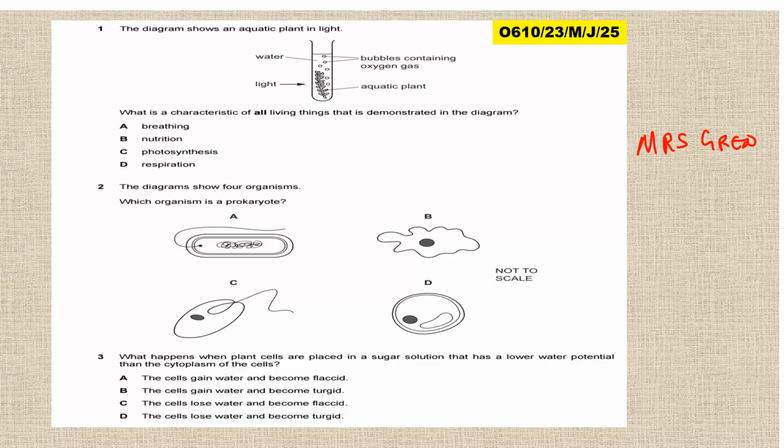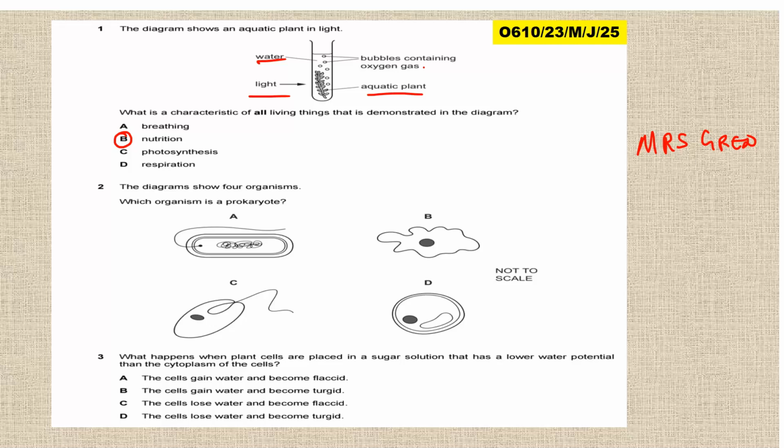Now look at this. We have water, light, bubbles containing oxygen, aquatic plant. This is an aquatic plant. So here it is photosynthesizing. Now photosynthesis is a process by which plants make their own food. So making of food is called nutrition. So therefore here the answer is B, which is the nutrition.